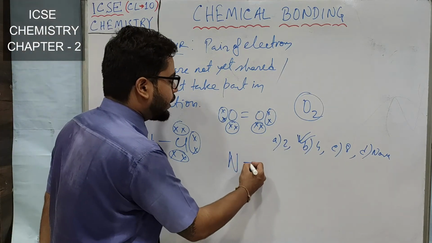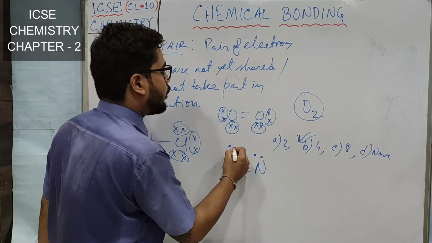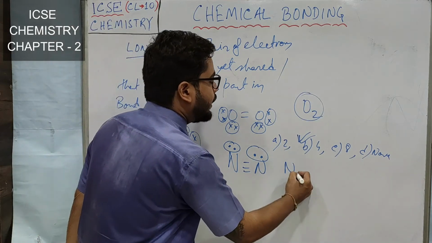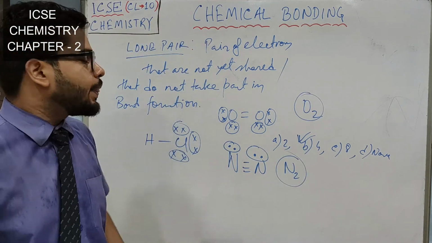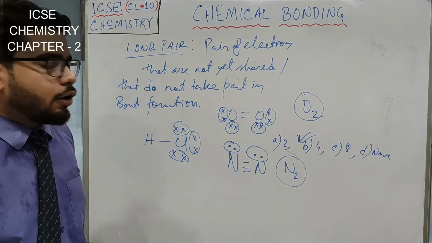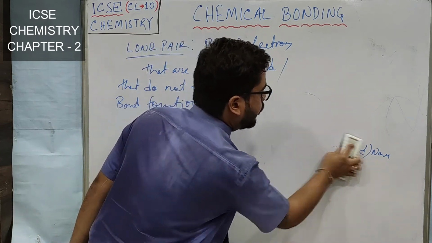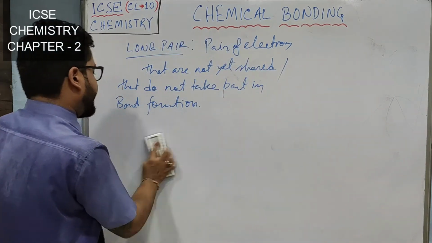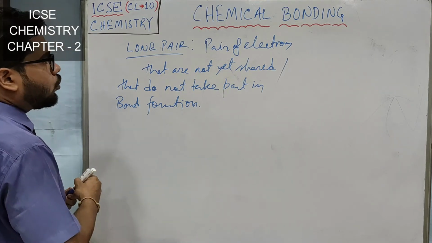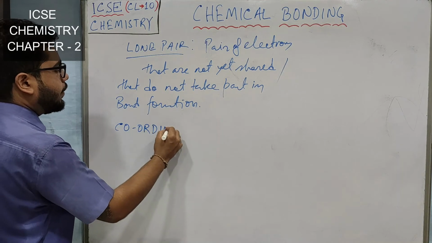I am giving you one more example of nitrogen. You have seen this was the electron dot diagram of nitrogen. So there are 2 lone pairs of electrons in one N2 molecule. Alright. So I hope you understood what is the lone pair of electrons, and because of this lone pair of electrons, one special type of bond is formed, that is what? Coordinate bond.